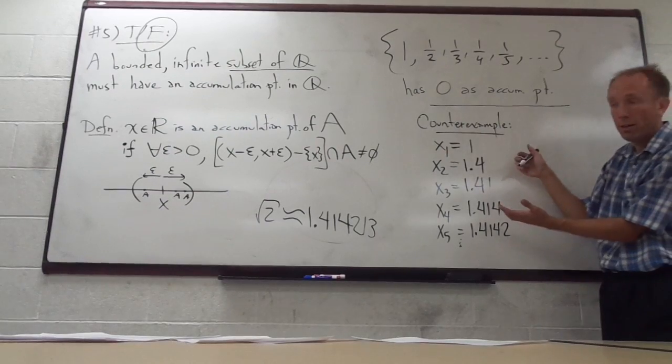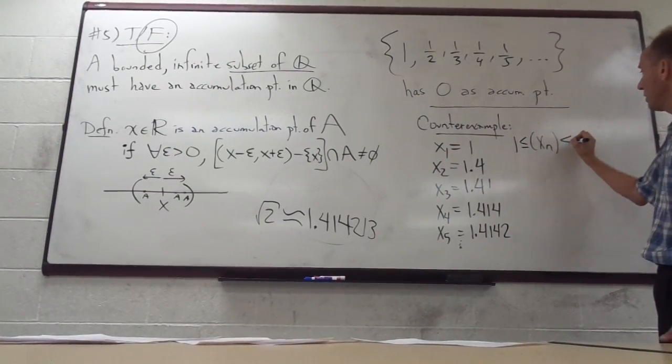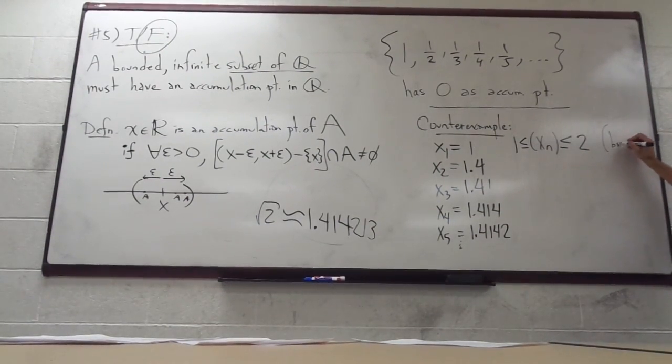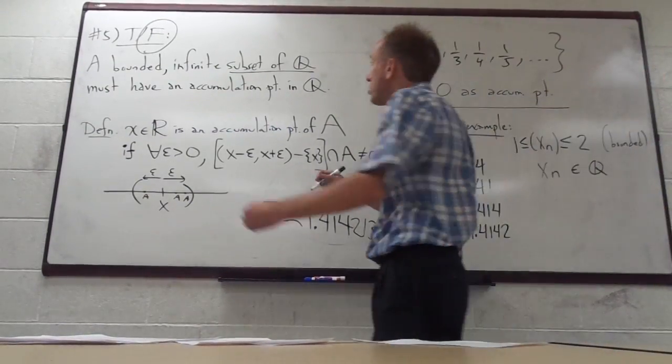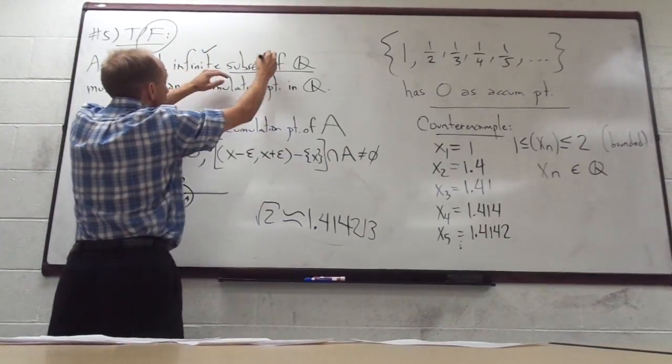It's bounded, okay? So xn, notice it's always at least 1, and it's going to be at most 2, for example. So this is bounded. And each xn is in Q. Remember, when you're explaining your answer, make sure you address everything. It's bounded, it's obviously infinite, it's a subset of Q.